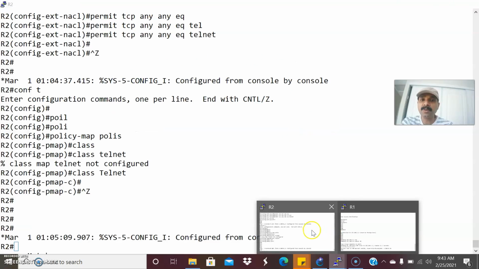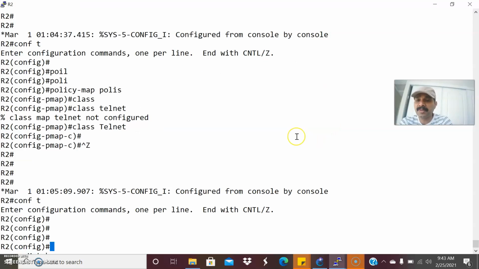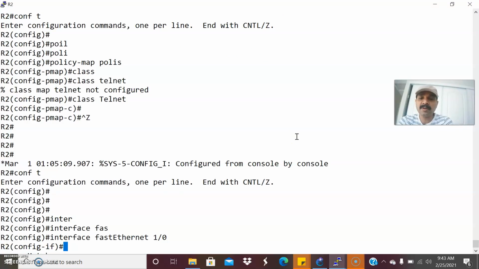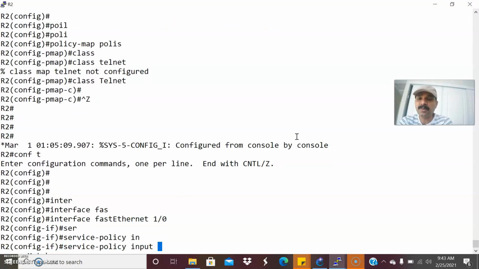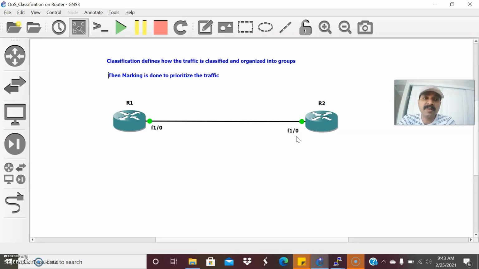How to do that? Go to R2, go to the configuration mode and go to the corresponding interface, interface FastEthernet 1/0, and we have to use the command service-policy input, then give the policy name, POLICE. This is the policy name we have created, right? After that, I am going to configure the telnet traffic. That's the basic thing: we have to create the line vty command. Then I am going to allow R1 to access R2 through telnet, so that then only we can see the traffic flow.